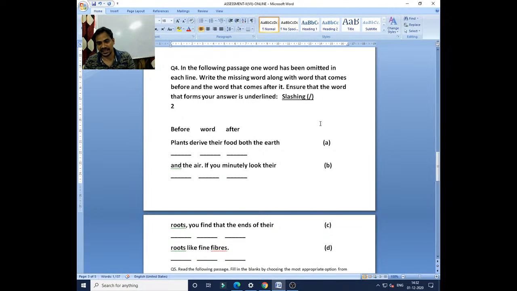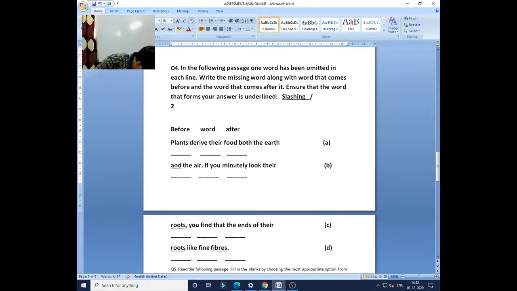This is the symbol of slashing, you can see it here. Clear?